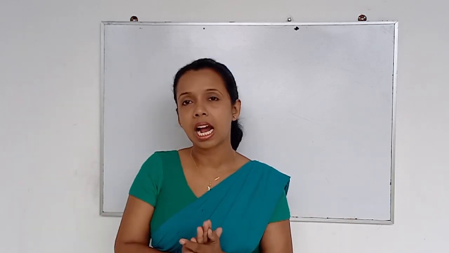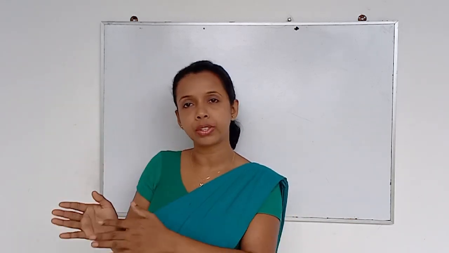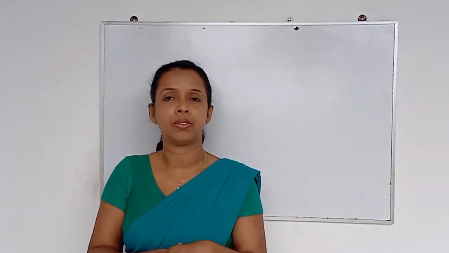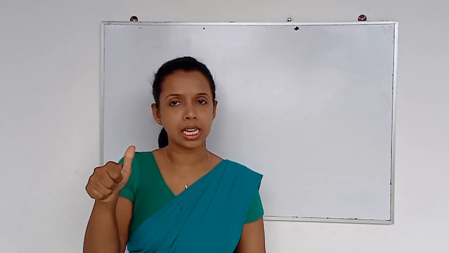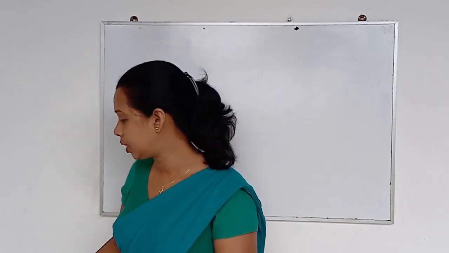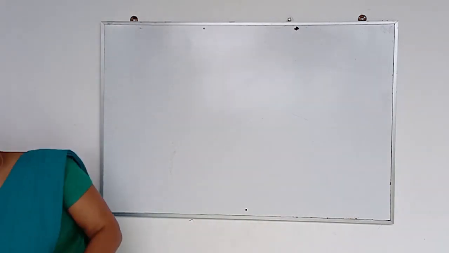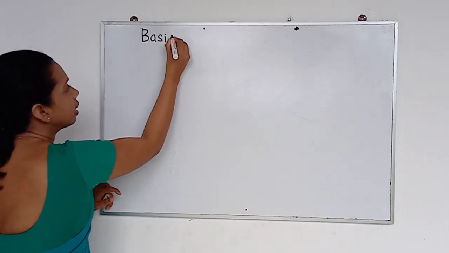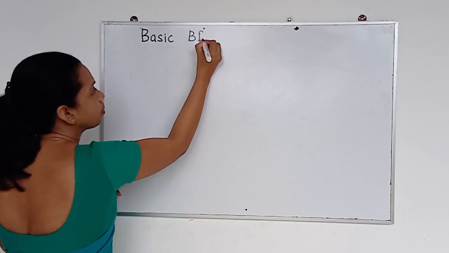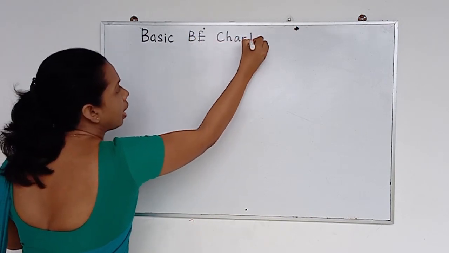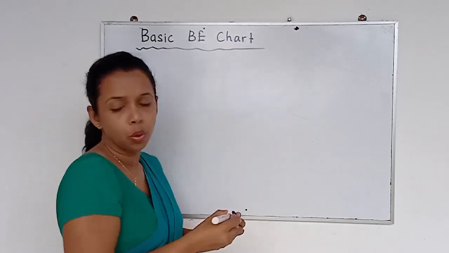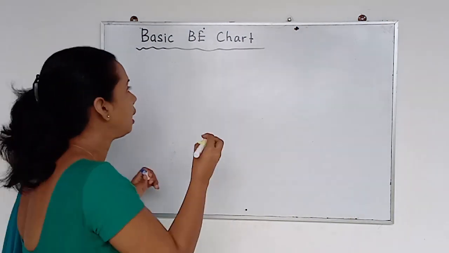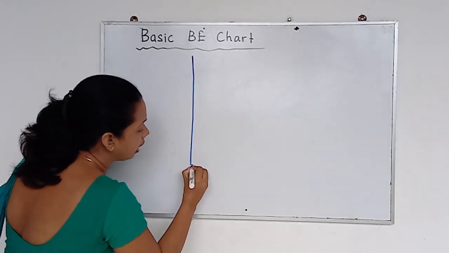So we'll start from the first subtopic, the different types of break-even charts. Under that, the first chart is the basic break-even chart. I'll show you what items you can see in the basic break-even chart.